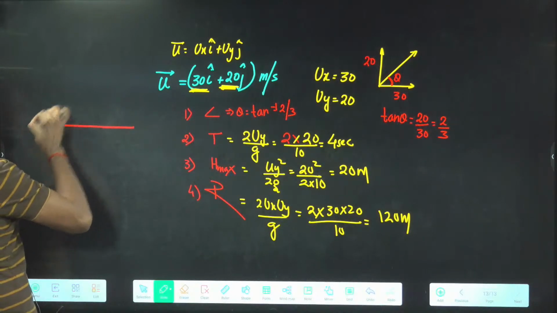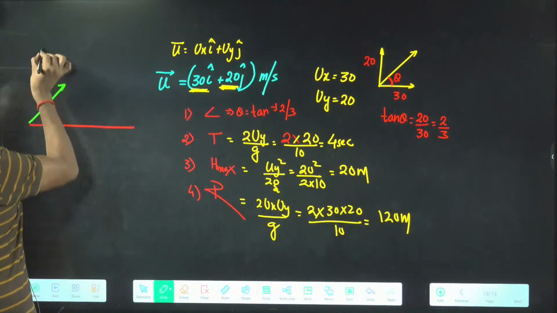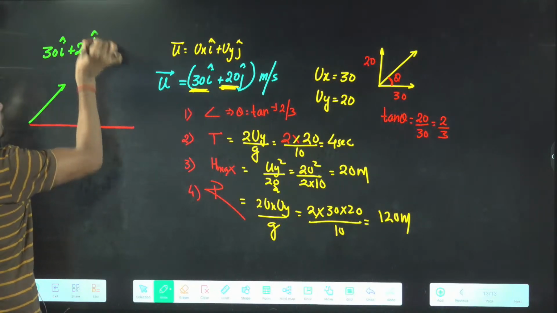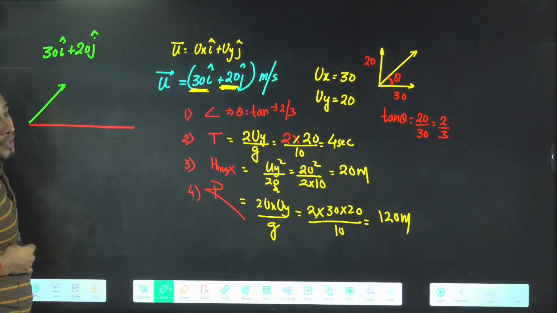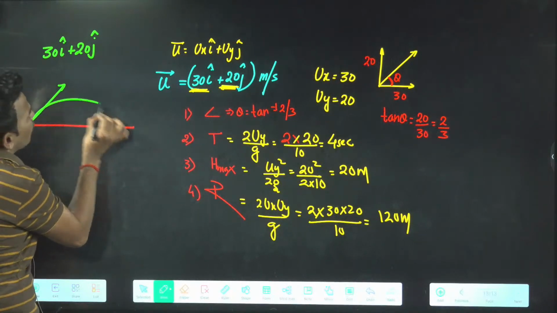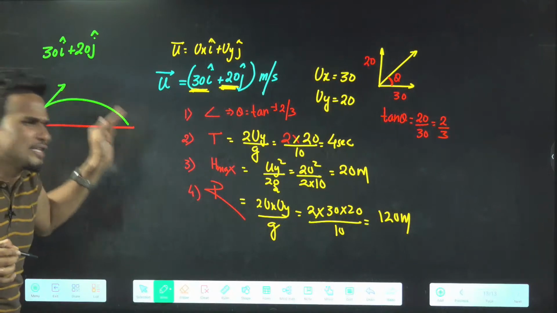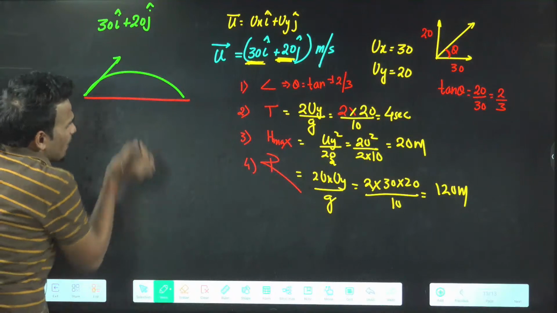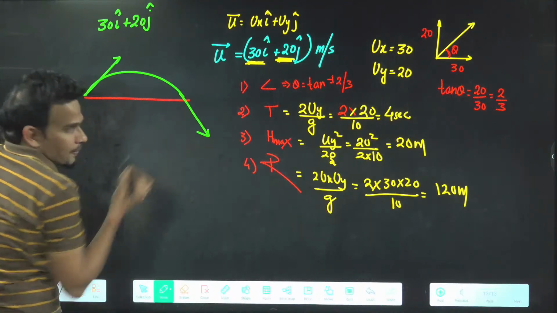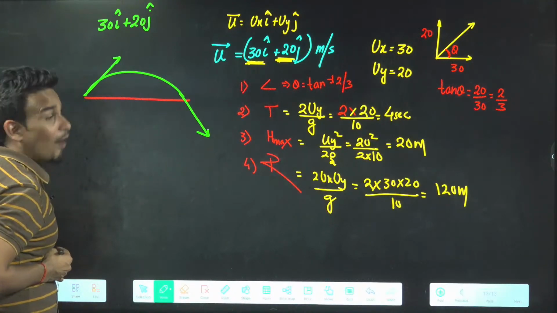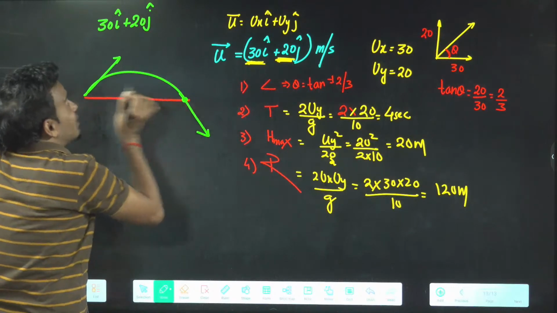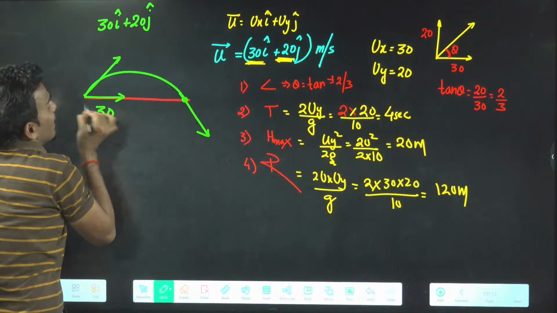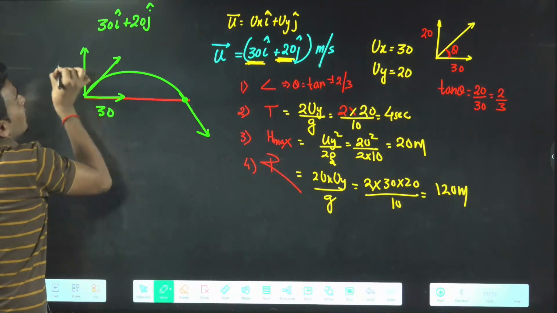You are throwing the ball with speed u, 30 I cap plus 20 j cap. Now when this ball will fall, the question is asked: the ball is thrown with this velocity, find the velocity with which the ball will strike the ground. Can you tell me what will be its velocity vector here? Always remember, x velocity will not change. And 30 I cap plus 20 j cap means along x it is 30, along y it is 20.